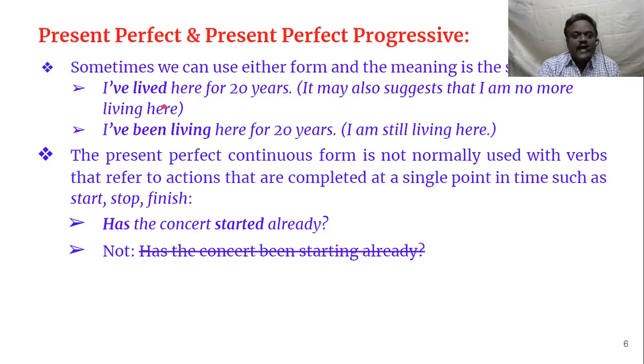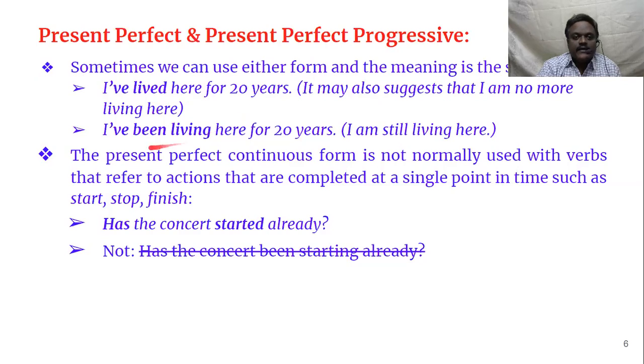Let us see here. "I have lived here for 20 years." Suppose somebody asks, how long have you been living here? We usually say, "I've been living here for 20 years." This is correct usage. But you can also say "I have lived here for 20 years." It may also suggest that I am no more living here. Depending upon the circumstances, we have to understand the meaning.